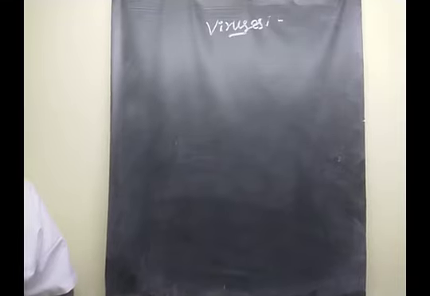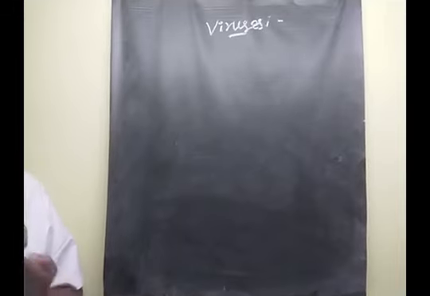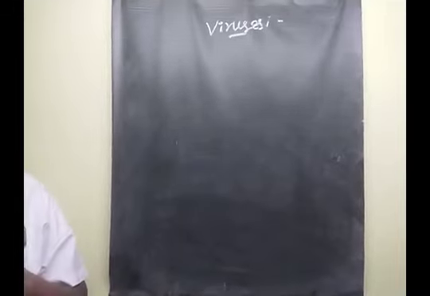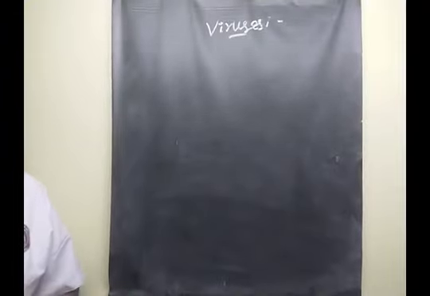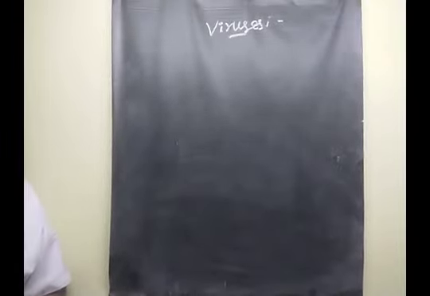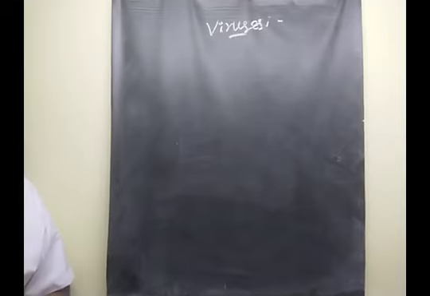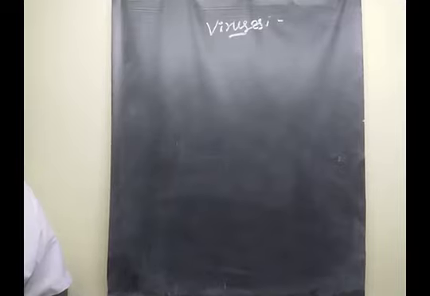Obligate means that it is compulsory. Intracellular means inside the cell. So this is the definition of a virus: an ultramicroscopic or submicroscopic particle, an obligate intracellular parasite.